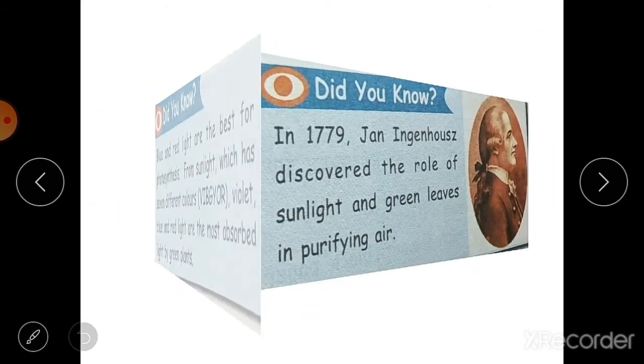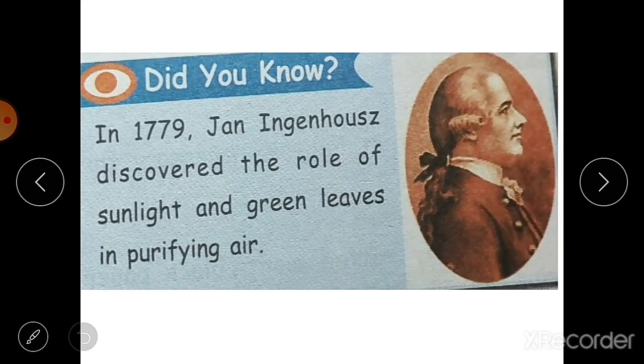Remember this. Then who discovered the role of sunlight and green leaves in purifying air? In 1779, Jan Ingenhousz discovered the role of sunlight and green leaves in purifying air. He discovered that this air is purified by the leaves.